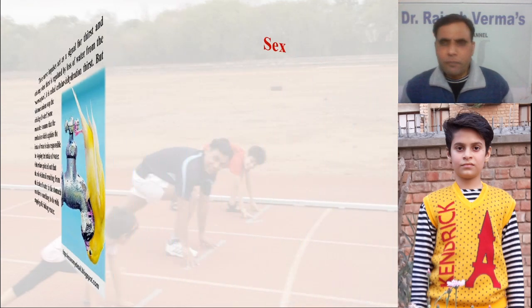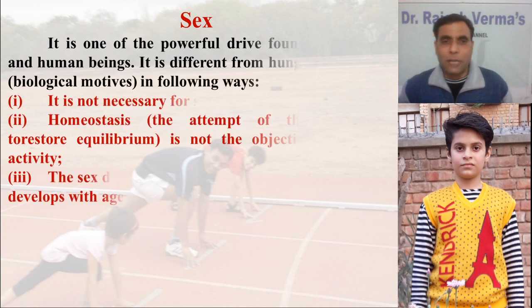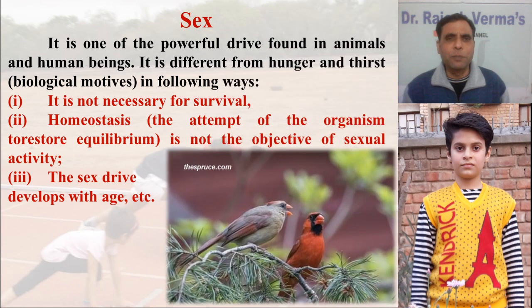And the third biological motive, my dear friends, is sex. So sex is a biological requirement, but as I told you in the first slide, there is a little bit of difference between the two motives, hunger and thirst, and sexual activity. One important point regarding this motive is that it is a very powerful drive found in animals and human beings, but it fundamentally differs from hunger and thirst in various ways. All three are biological motives, but this is different from hunger and thirst.